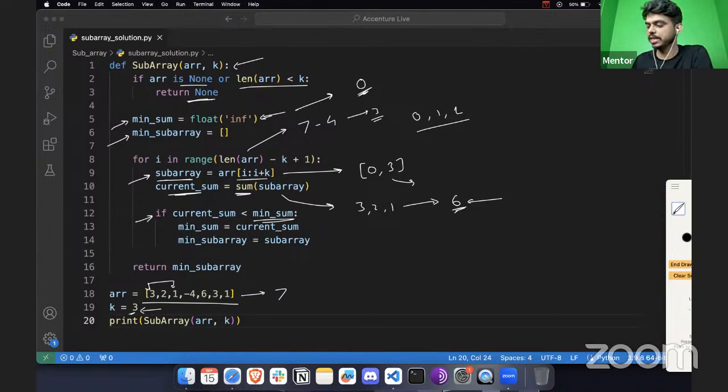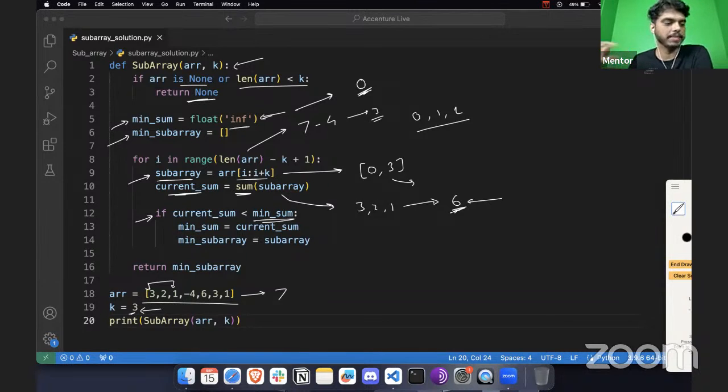But with this logic, for example, if you define the minimum sum value as 0, then this case would have been false, right? So that's why we have kept the minimum sum value at a very high end, which is positive infinity. So anything less than positive infinity satisfies that condition. That's the reason for adding infinity here.